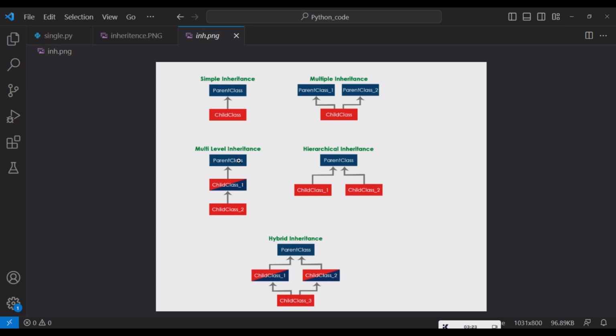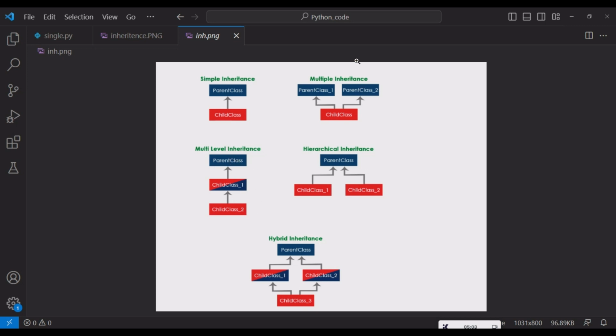Another inheritance type is multi-level inheritance. In this, we have multiple classes and a single parent class. Child 1 is inheriting the parent class and child 2 is inheriting the child 1 class. In this case, if we create an object of child class 1, then we can access parent class attributes and methods. If we create an object for child class 2, then we can access child class 1 attributes and methods as well as parent class attributes and methods. This is multi-level inheritance.